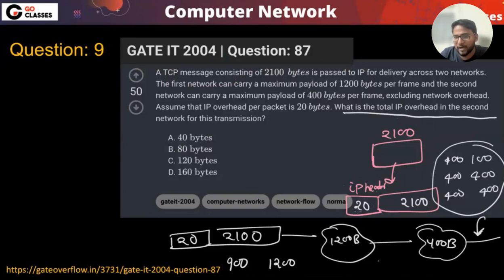Then you will be appending the IP header. And these particular numbers are given without the IP header, they are saying, excluding the IP header.